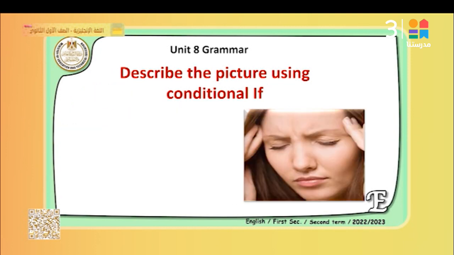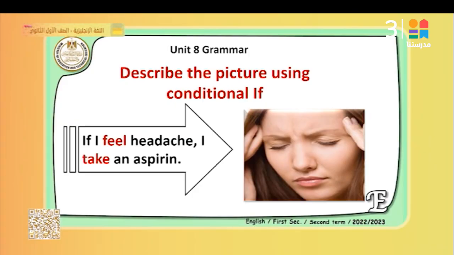Look at another picture. How can you describe this picture using if? If you look at this woman, she is having a headache. She suffers from headache. What do you do when you have a headache? Here, for example, we can say, if I feel a headache, I take an aspirin. It's my habit. So this kind expresses habit. So again, we use the present simple. If I feel in the present simple, I take in the present simple. So as you see here again, we use the 0 conditional, present to present, to express habit.